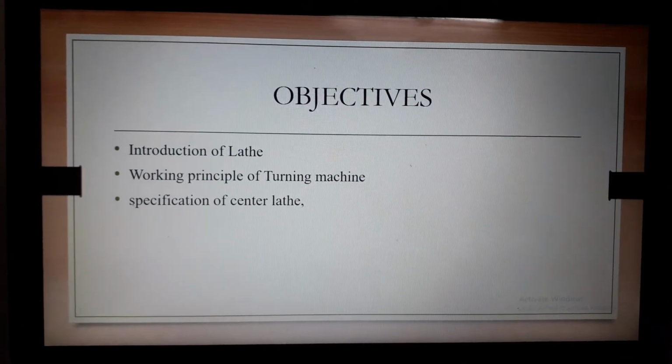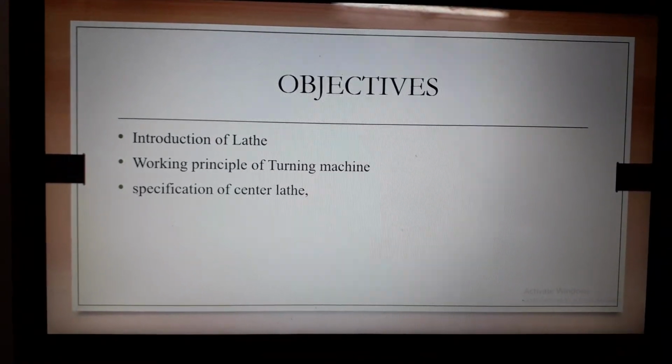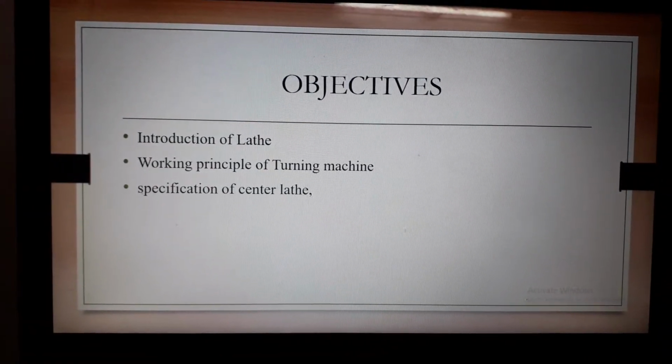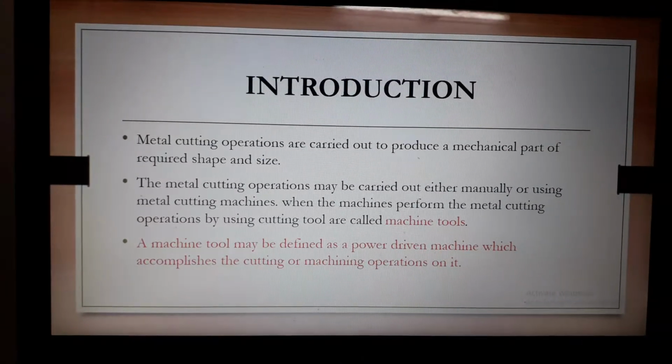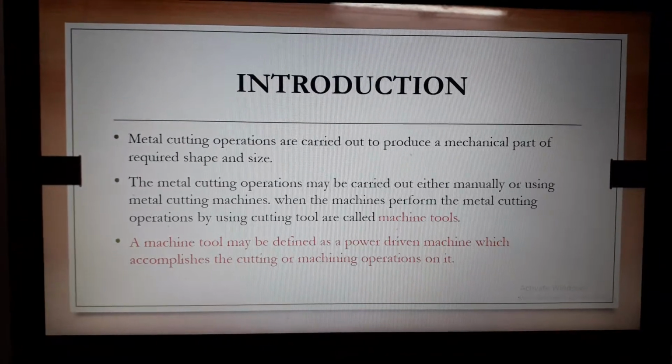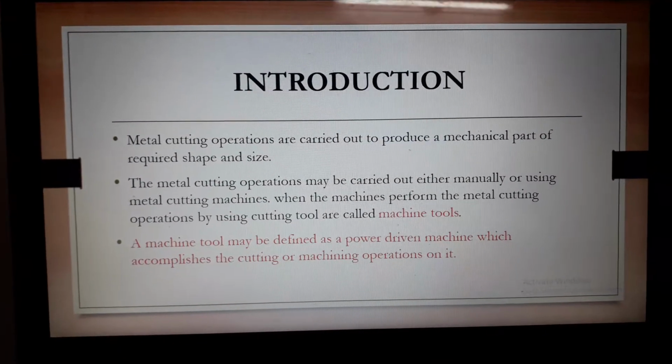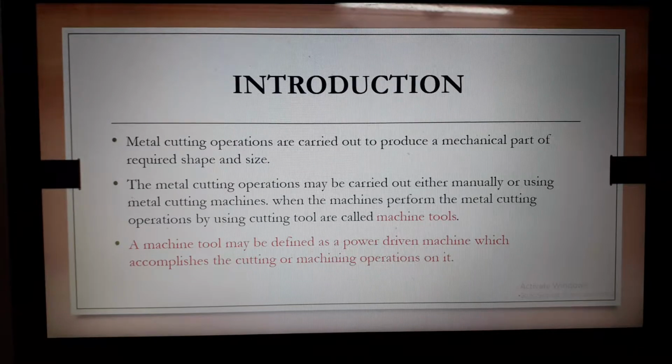So the objective of this video is an introduction of the lathe, the working principle of the turning machine, and the specification of the center lathe. First I would like to give the introduction. Metal cutting operations are carried out to produce a mechanical part of required shape and size.